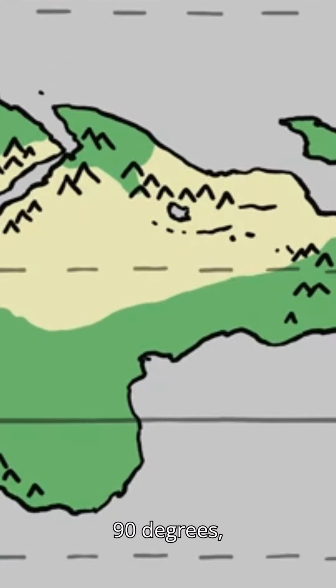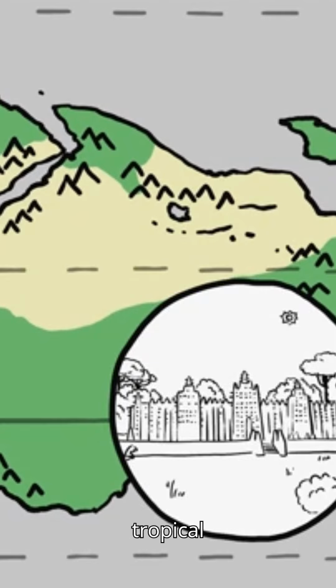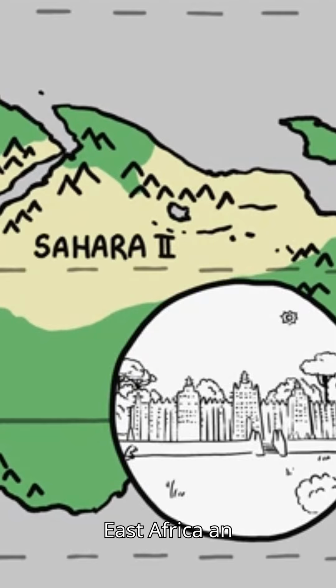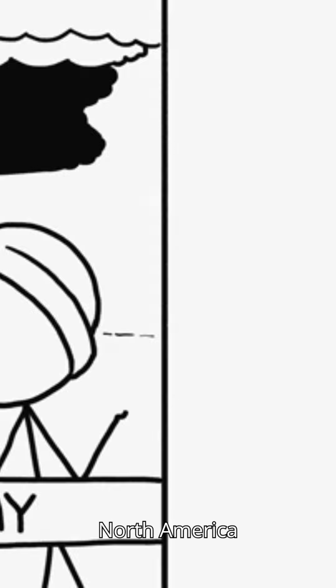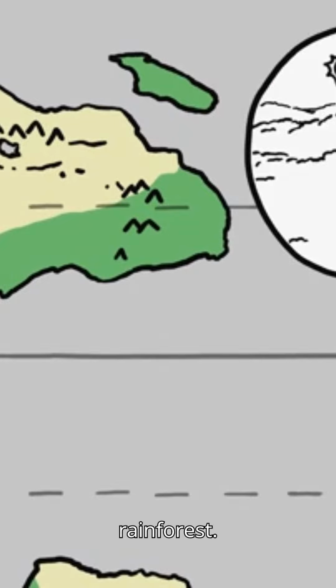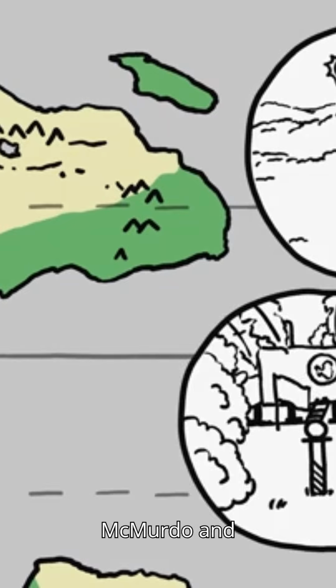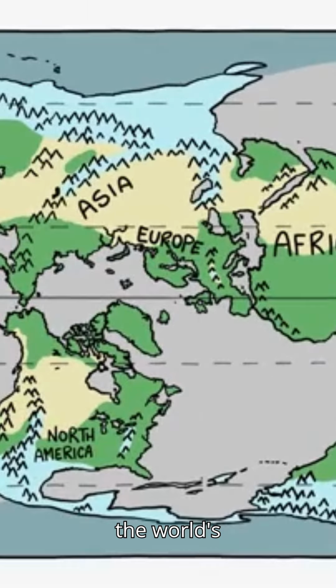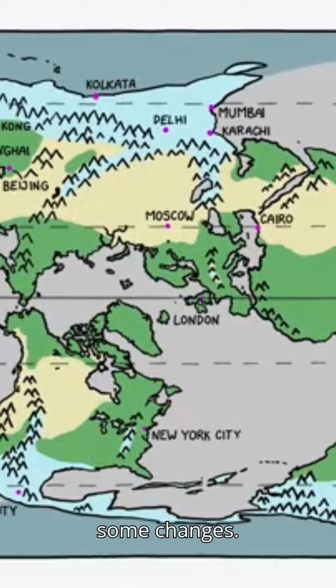Africa is rotated by 90 degrees, with former West Africa becoming tropical rainforest and former East Africa an arid desert. On our Earth, North America has by far the most tornadoes of any continent, but Antarctica is the clear winner. Without its ice cap, it's a bit smaller than we remember, but most of it is blanketed with highland rainforest. There are alpine zones around the mountains to the south and west. The researchers at McMurdo and Ross Island work in a tropical paradise. If any of them decide they miss the frozen wastelands, hey, they can always put in for a transfer to Costa Rica. Now, let's check on how the world's many cities remain comfortably habitable, albeit with some changes.